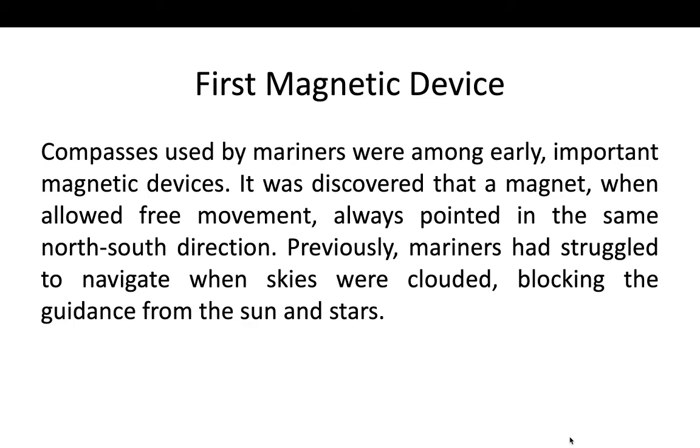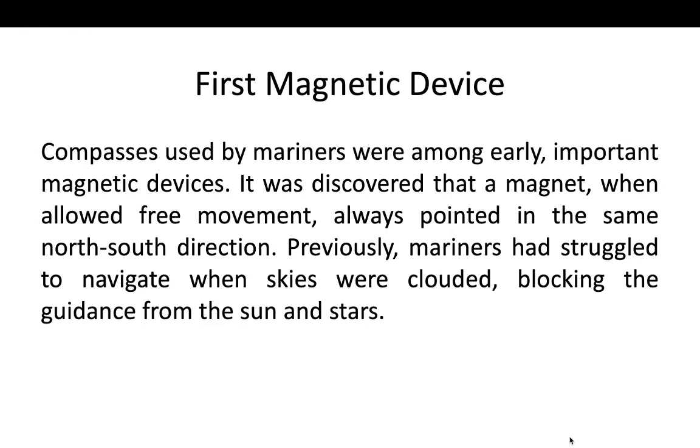What was the first magnetic device? The compass used by mariners was among the early important magnetic devices. Magnets were first used by people to find their way during their journeys. It was discovered that a magnet, when allowed free movement, always pointed in the north and south direction.